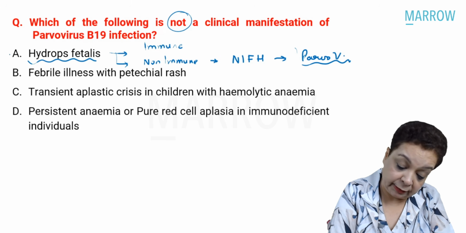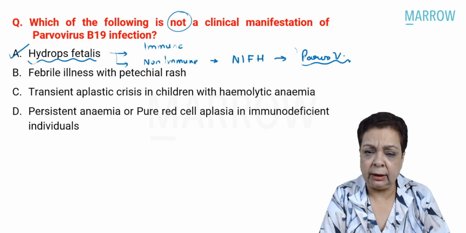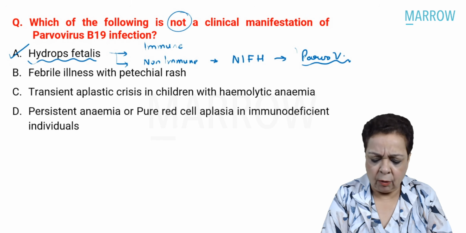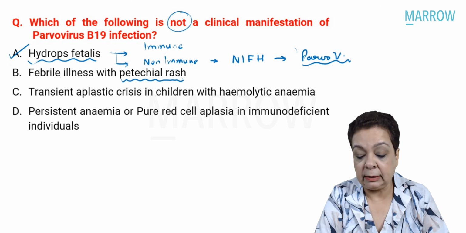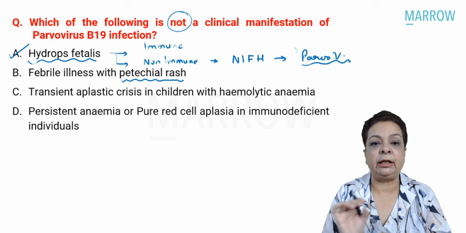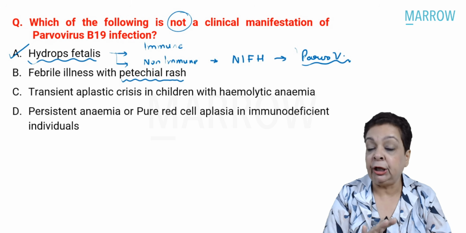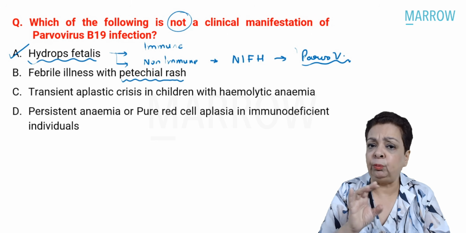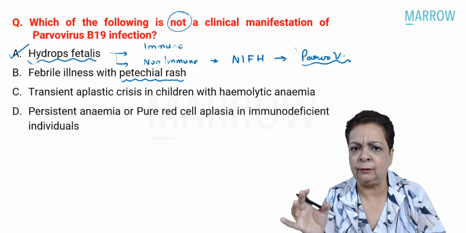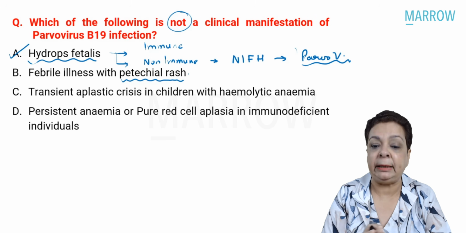Okay, so this statement, yes, is correct. Febrile illness with petechial rash. Is this correct? Well, I looked in the best textbook for infectious diseases, but in that, petechial rash was not mentioned. It can lead to maculopapular rash. It can sometimes lead to vesiculobullous lesions. It can lead to papulopurpuric gloves and socks syndrome type of rash, but it does not present with petechial rash.